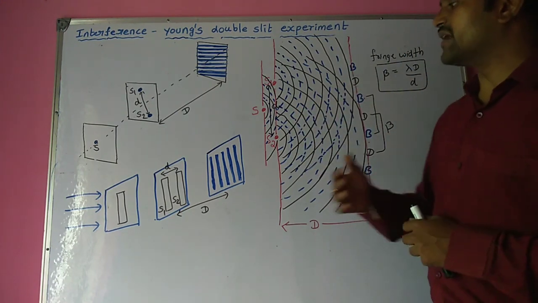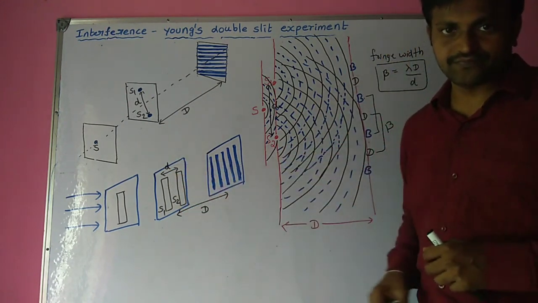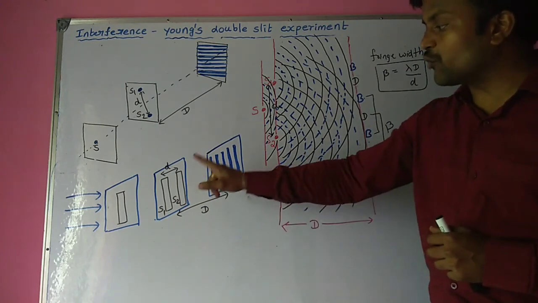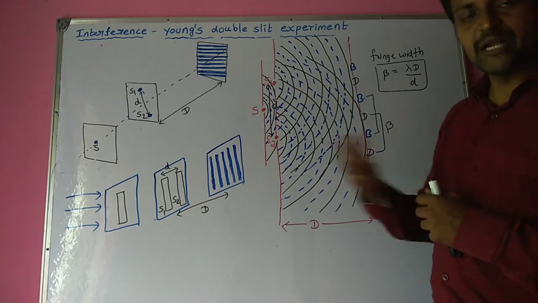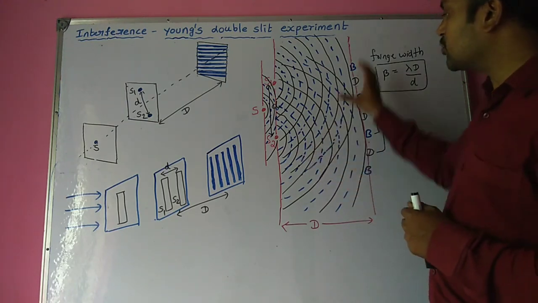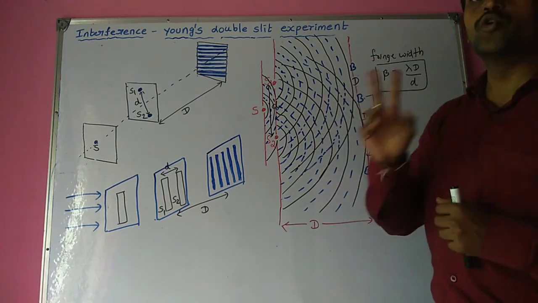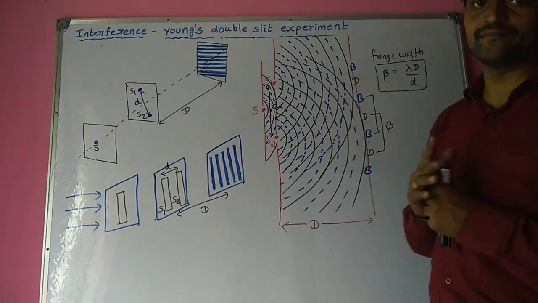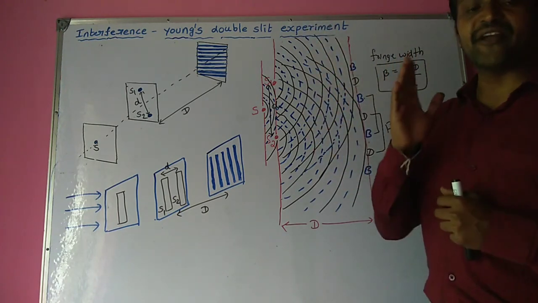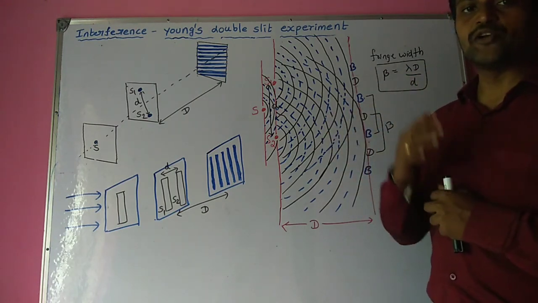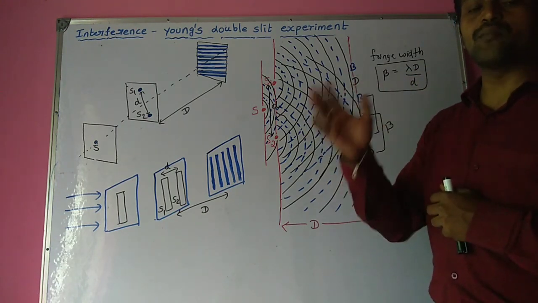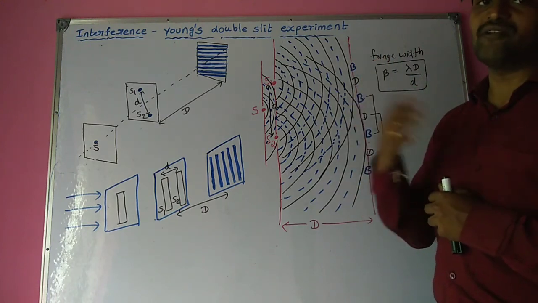If you remove any one of these slits and do the experiment with only one slit, the interference pattern disappears. That means you can understand that to produce an interference pattern, two coherent sources are required. That's why interference is the phenomenon of modification in the distribution of light energy due to the superposition of two or more coherent waves of light.